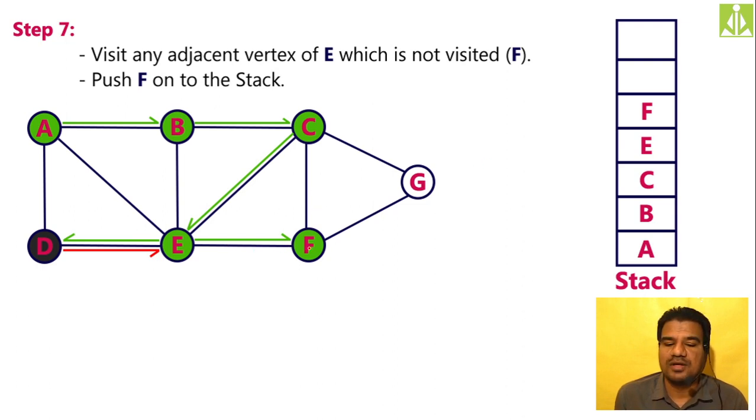Now when you are at F, your possibilities: you can move to C, but we can't because C is already visited. We can move to E, but we can't because E is already visited and we just came from that way. And you can visit G. Yes, we can because G is not visited and we have a path. So mark this path with green color, visit G also, push this G onto the stack and mark G as visited. So mark G with green color, mark this path with green color, and push this G onto the stack.